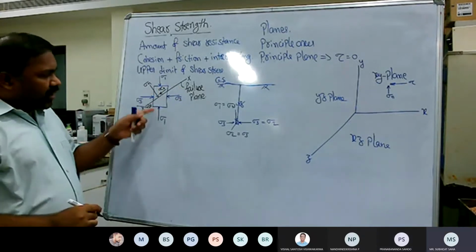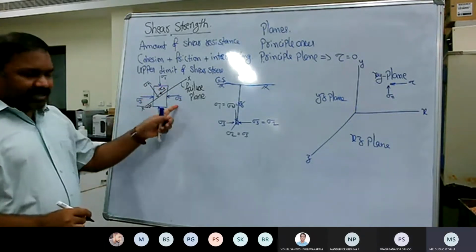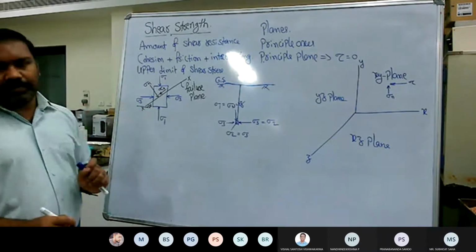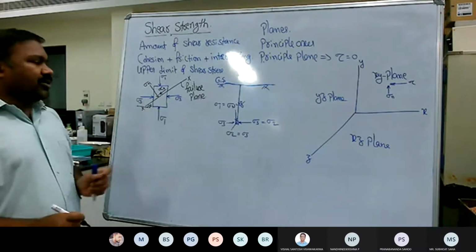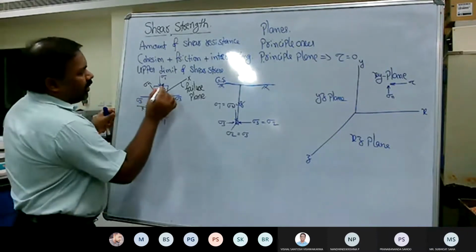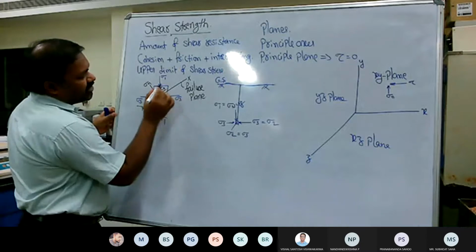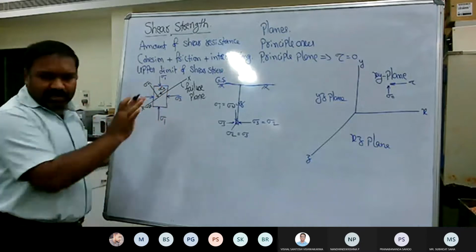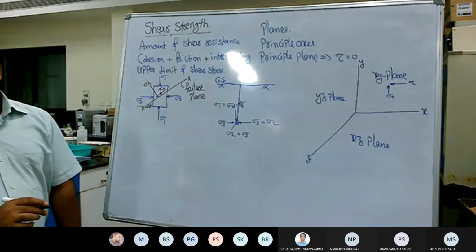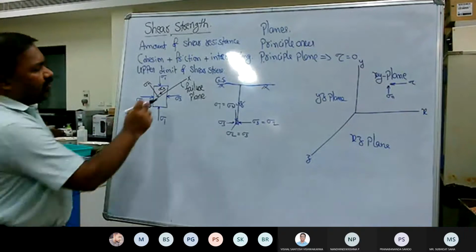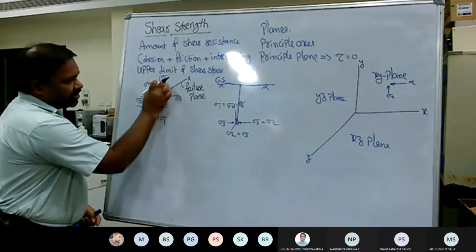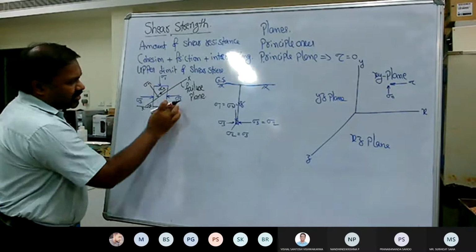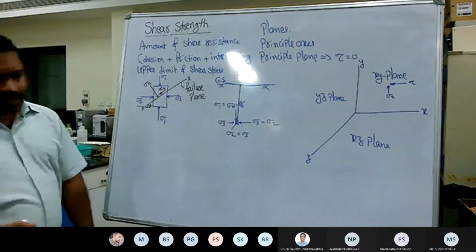Yes, sir. On a soil element, sigma 1 and sigma 3, assuming that these are the principal stresses, and by not applying any kind of shear stresses on the element, nowhere are there shear stresses on the sides. That's why we can say confidently this is a principal stress and this is another principal stress.